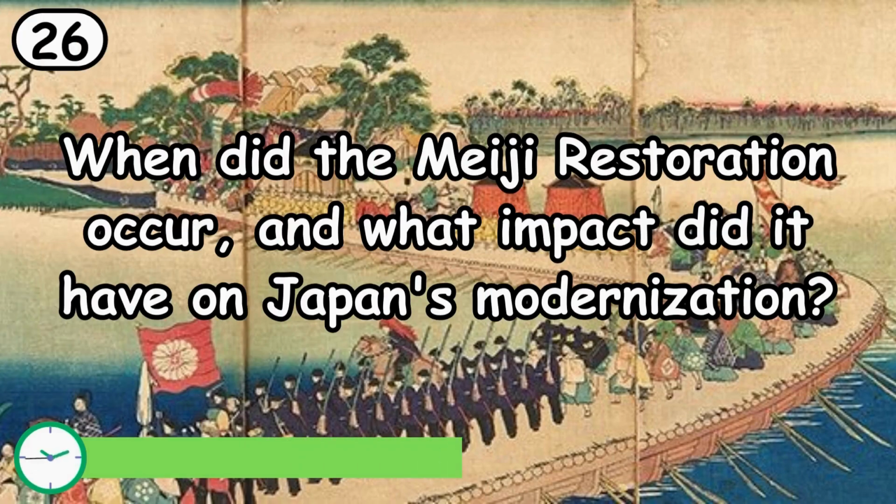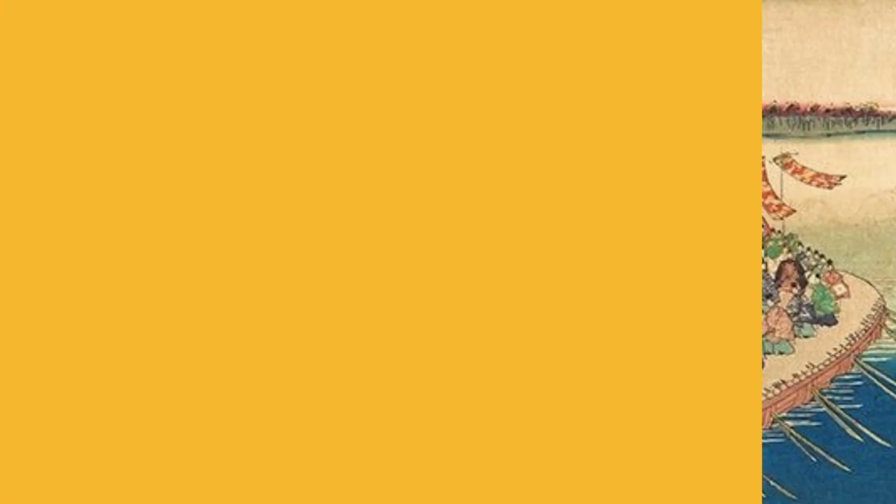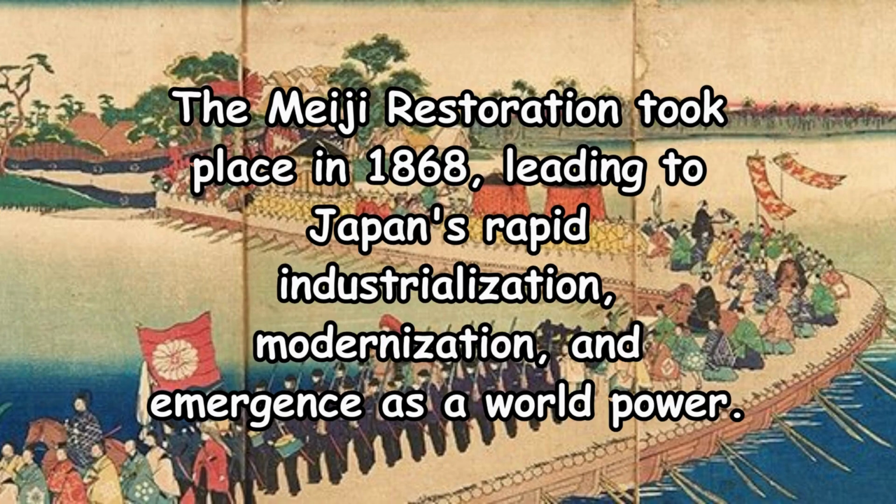When did the Meiji Restoration occur, and what impact did it have on Japan's modernization? The Meiji Restoration took place in 1868, leading to Japan's rapid industrialization, modernization, and emergence as a world power.